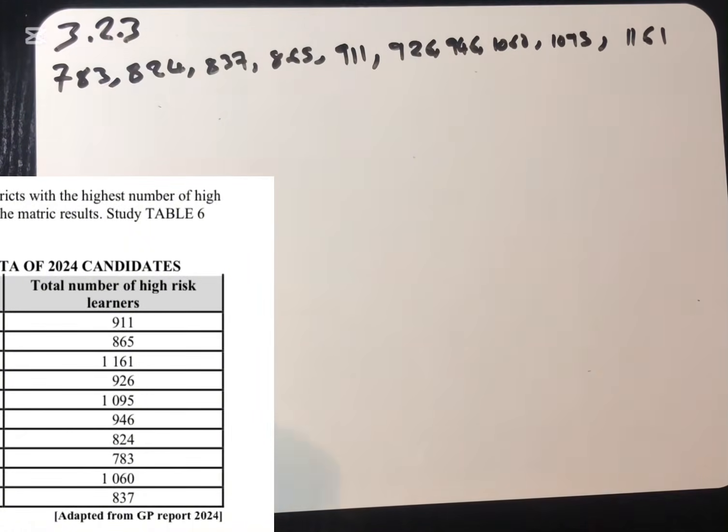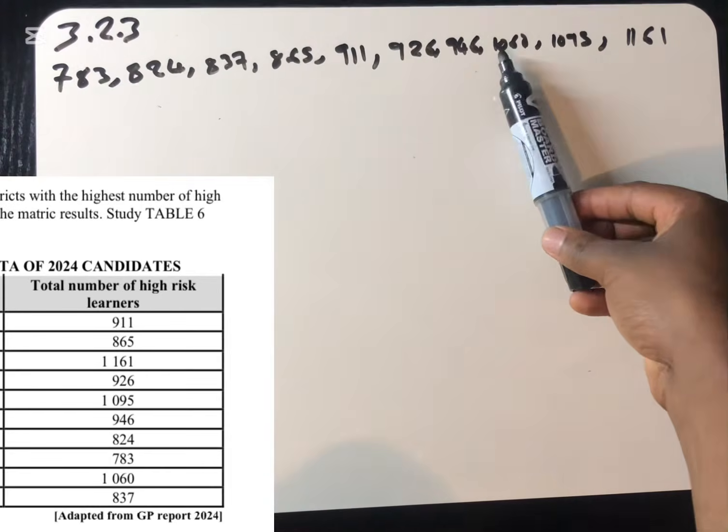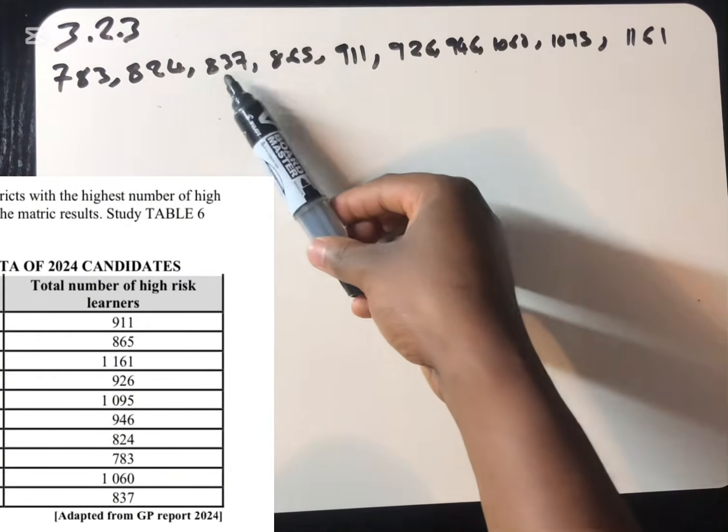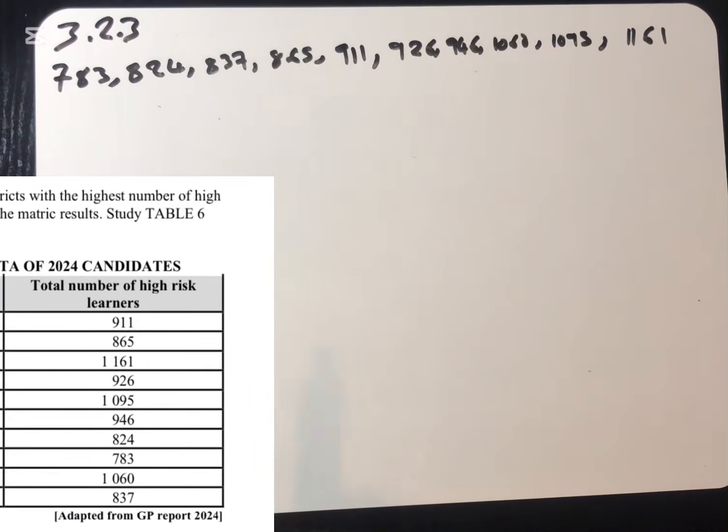So we have to arrange them like this. Let me count them. If I've arranged all of them, 1 2 3 4 5 6 7 8 9 10. Let me count here if I'm also having 10. 1 2 3 4 5 6 7 8 9 10.